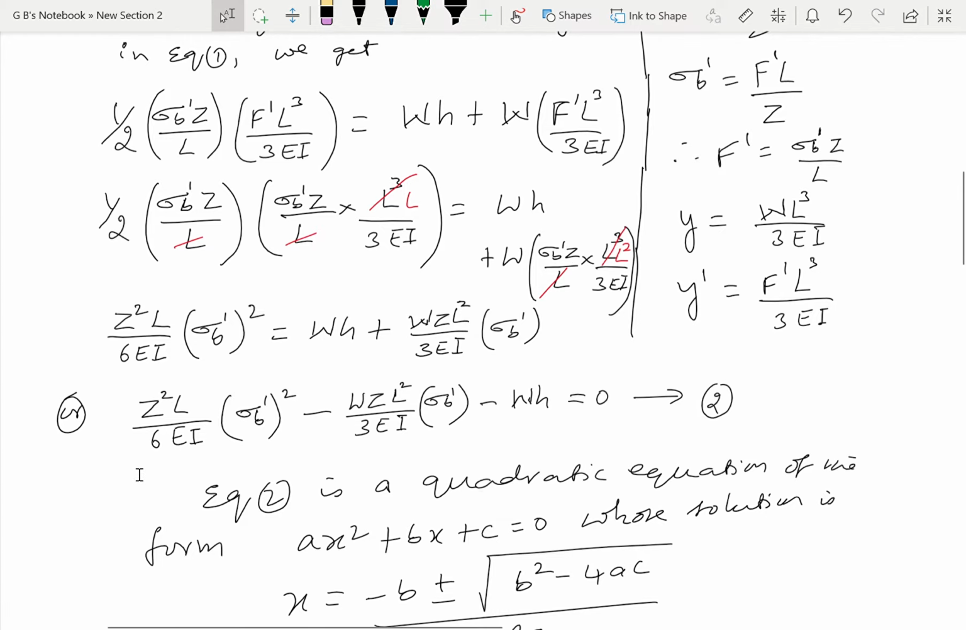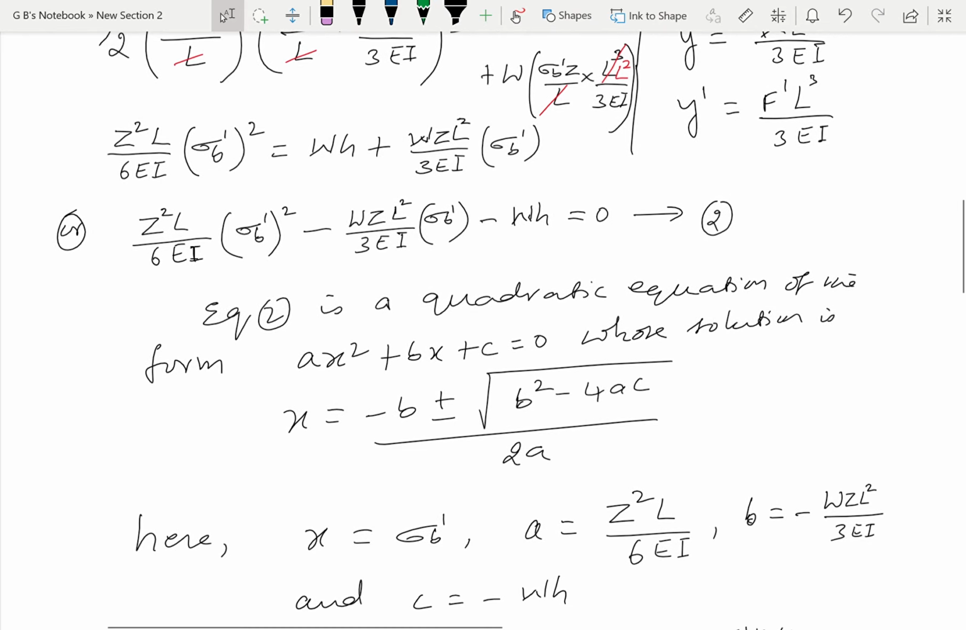And further you can write like this: Z square L divided by 6 EI sigma B prime square minus this, which we have taken to the left side, W Z L squared by 3I into sigma B prime minus WH is equal to 0. So you can denote this as expression or equation 2.